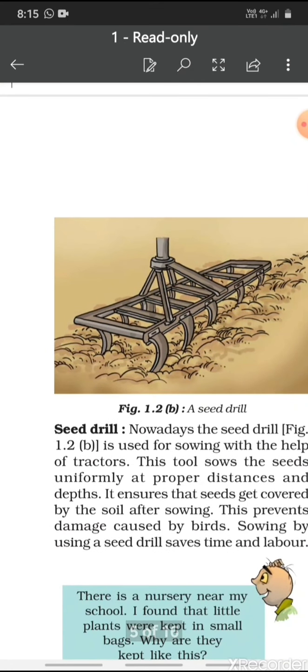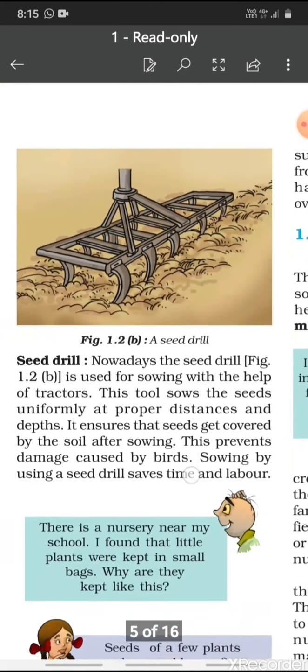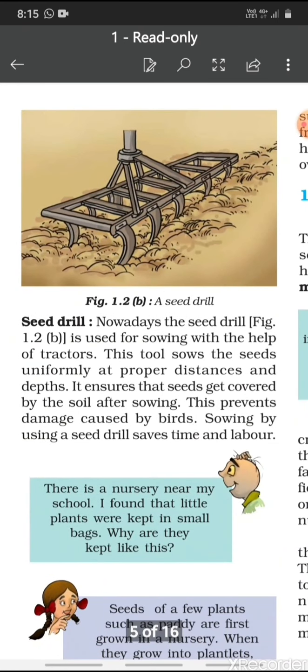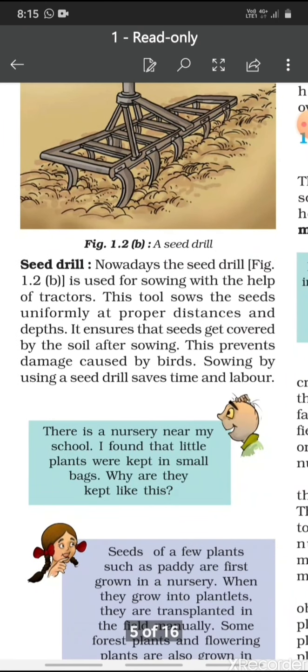Now, the second instrument which is used nowadays is the seed drill. Nowadays, the seed drill is used for sowing with the help of tractors. This tool sows the seeds uniformly at proper distances and depths. It ensures that seeds get covered by the soil after sowing. This prevents damage caused by birds. Sowing by using a seed drill saves time and labor.